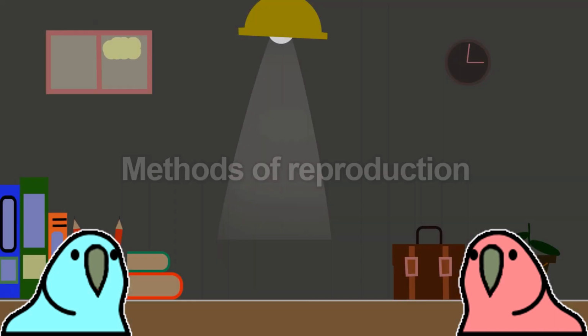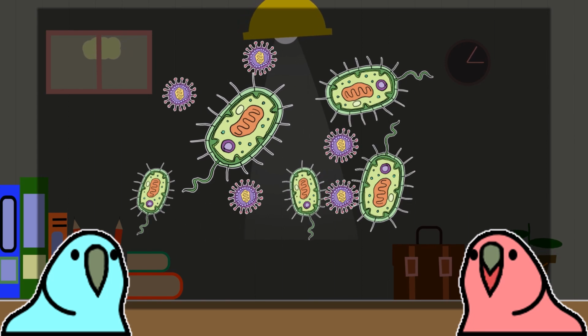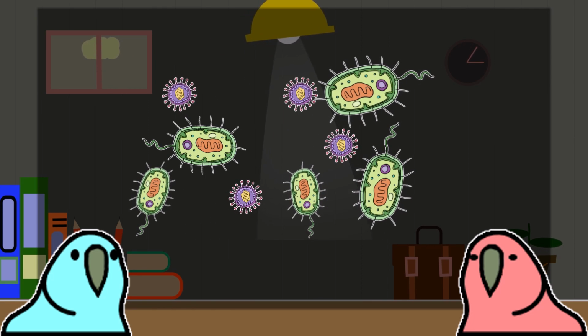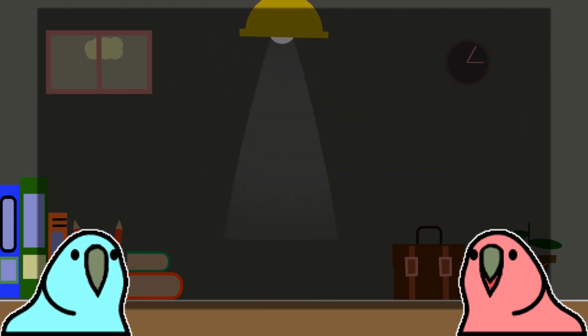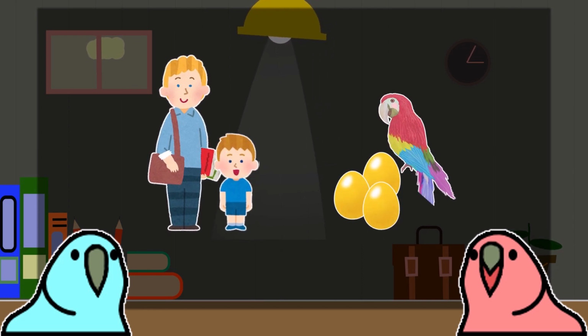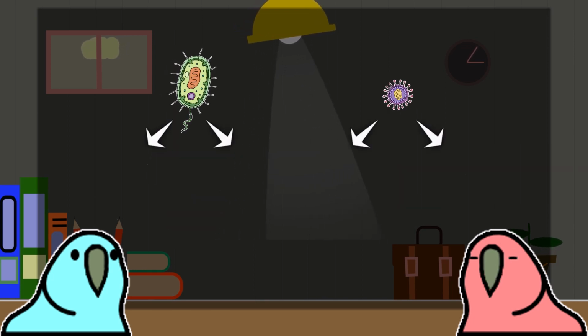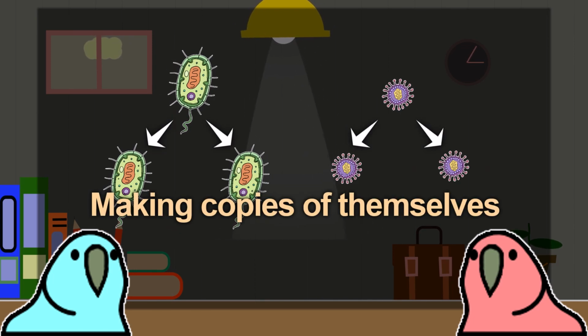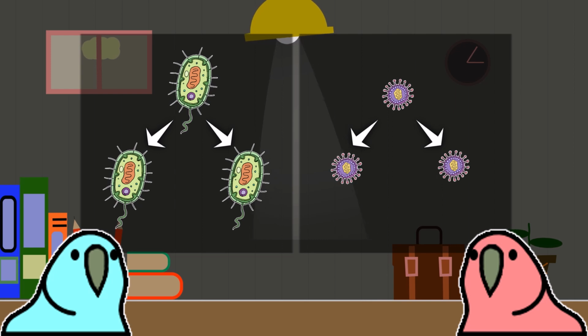Methods of reproduction? To put it simply, it's how they leave offspring. Because all living things will eventually reach the end of their lifespan, they need to leave offspring to reproduce as a species. For example, humans leave offspring by having children, and we parrots do so by laying eggs. That's true. And as for bacteria and viruses, they reproduce by making copies of themselves. I've heard of this. And the method of making copies of themselves, in other words, their method of reproduction, is completely different between bacteria and viruses.